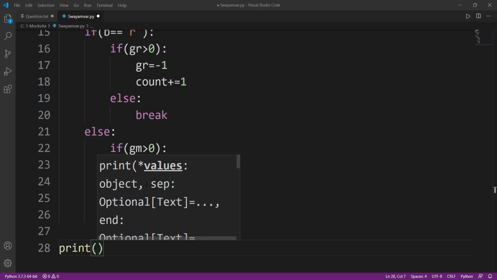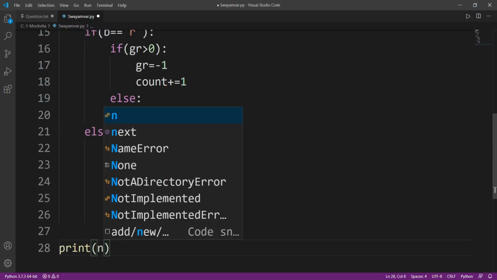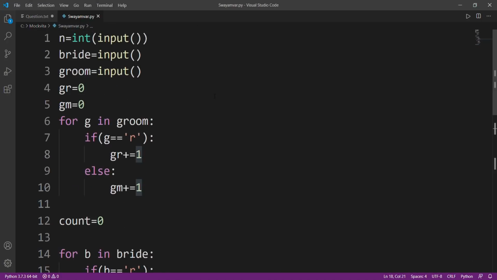The answer will be, since you have to show how many matches were not able to be made, and count shows how many matches were made. So the total number of matches was n. So I'll print n minus count. So this is the solution of our question Swayamvar.